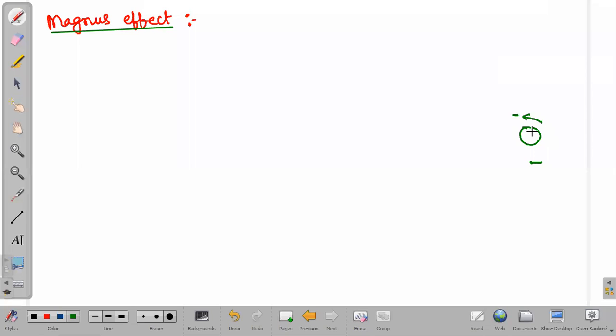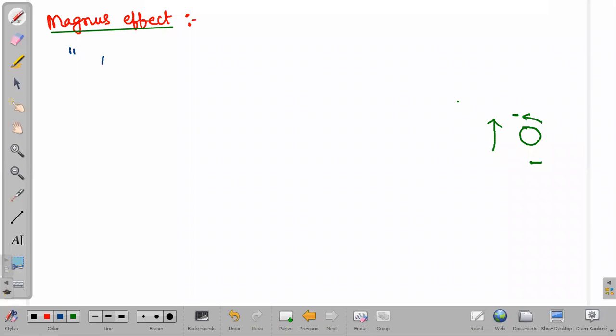So when it is spinning, some dynamic lift exists due to its spinning. That dynamic lift due to spinning, we call it the Magnus effect. Simple. If you could understand this, it will be easy. When we are spinning a ball, some pressure difference will be created, and due to the pressure difference, a dynamic lift will be created in it.